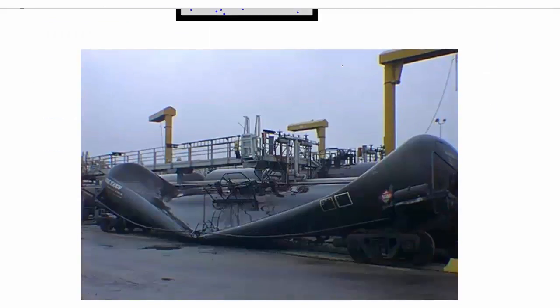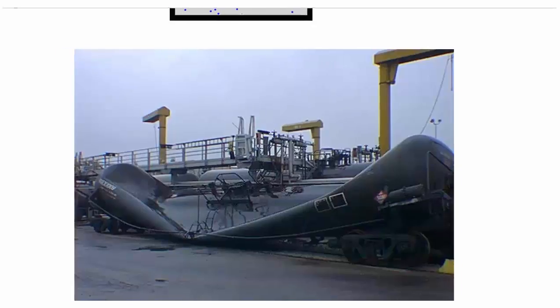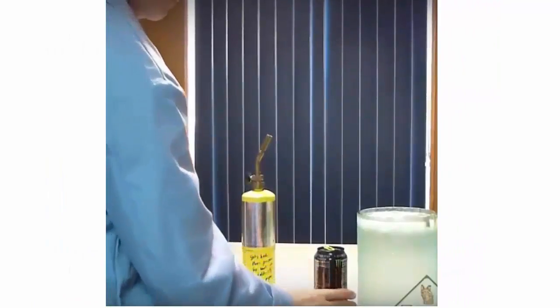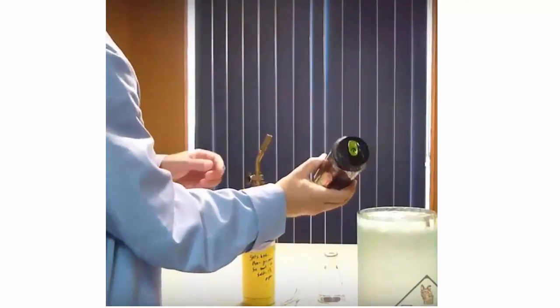I like this picture. Do you recognize this railroad car? Atmospheric pressure is what crushed this. And I can't give you an example of a railroad car, but I can give you an example of this with an aluminum can. So check this out. Here's another example of air pressure. First, water is added to the aluminum can.